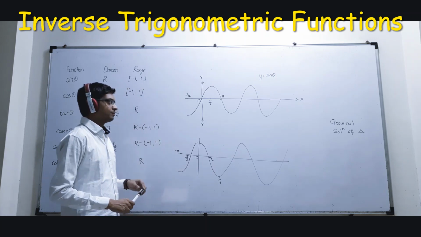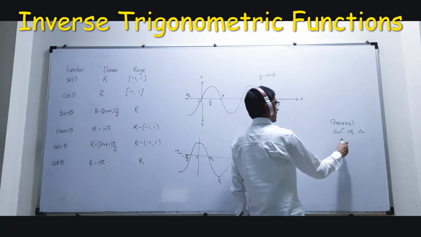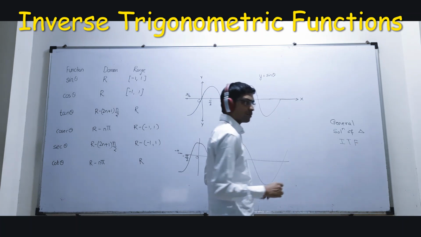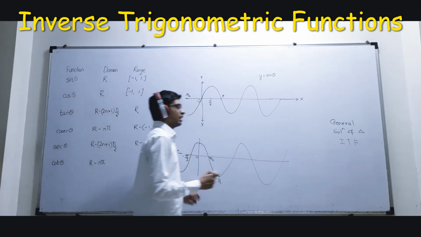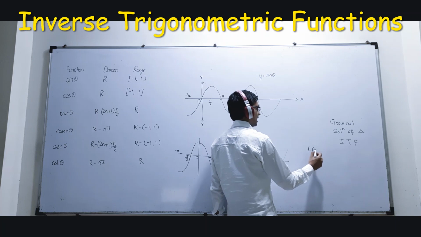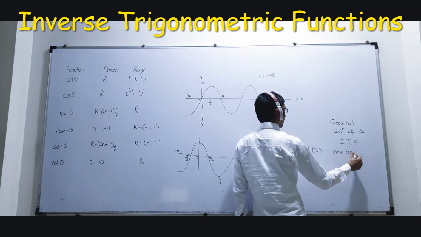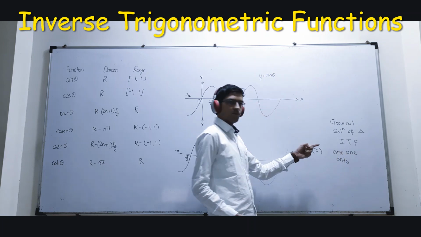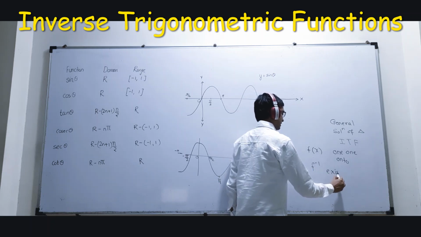Okay? Now we move on to the last part of the chapter, that is called inverse trigonometric functions. So I am talking about inverse. Let us recall back. A function has inverse, that is f of x ka inverse exists, if the function is 1-1 and onto both. If the function is 1-1 and onto, then f inverse exists.